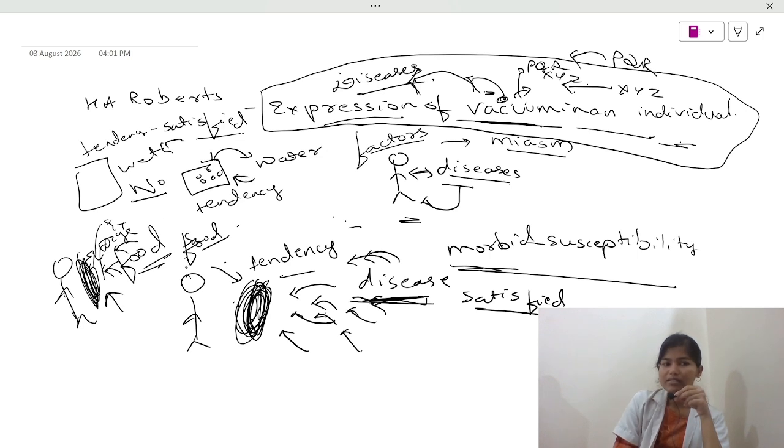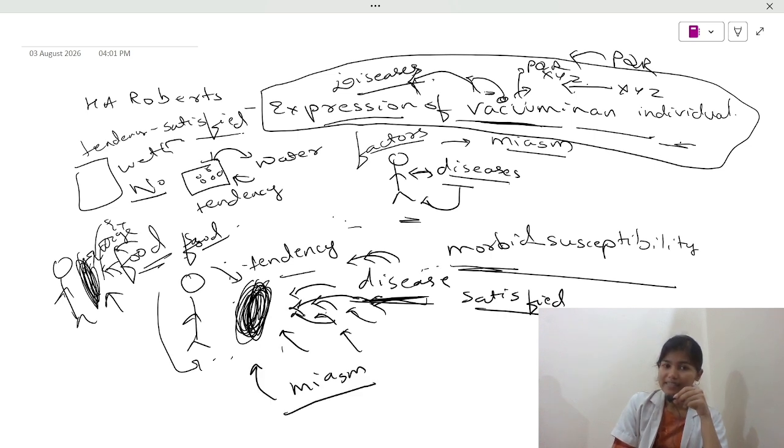So, it's a similar manner that it applies for the diseases as well. Due to the miasm, your body's vacuum starts attracting diseases. This is the meaning of expression of vacuum in an individual. Now we will move further towards the definition.